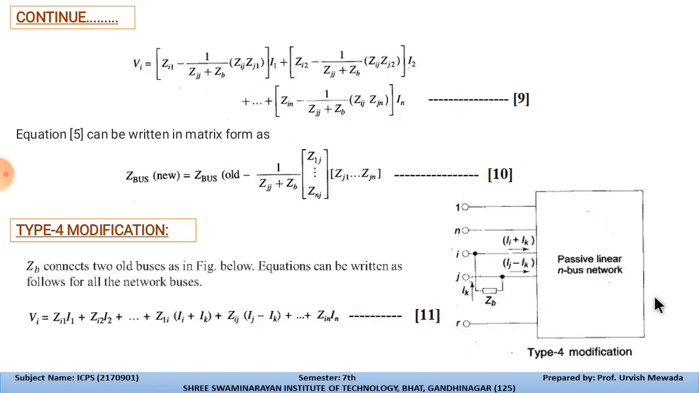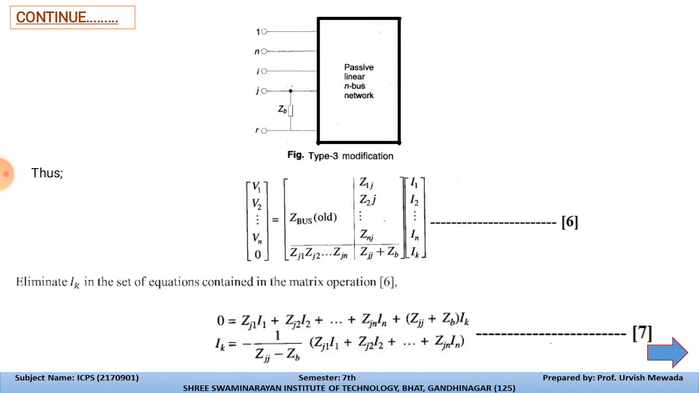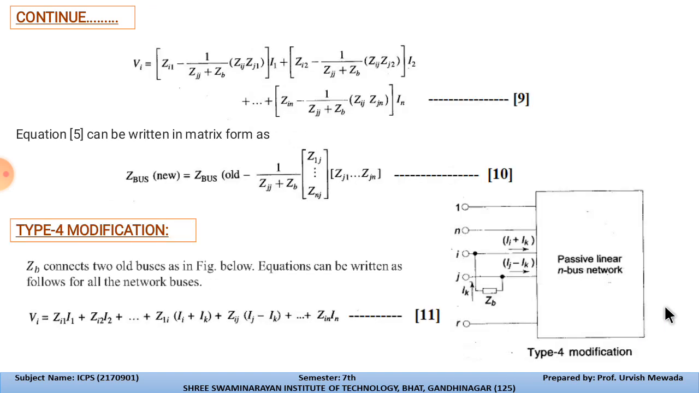Let us consider vi for the previous equation over here. Suppose we consider vi, then this will become zi1 minus... This is the modified circuit by adding the branch. So the impedance is 1 upon zjj plus zb into zij into zj1. This is nothing but v is equal to z into I. These are the impedances that we added in the system one by one.